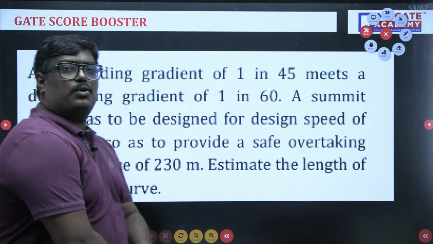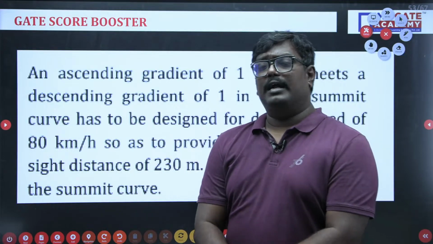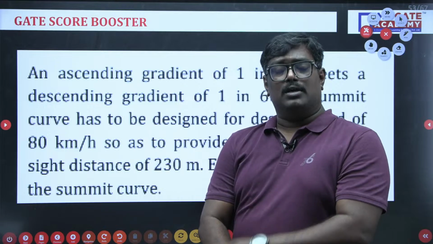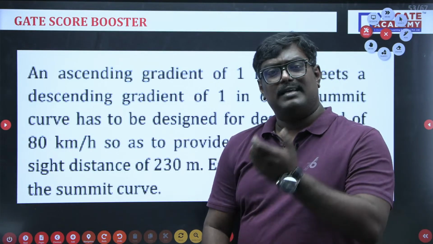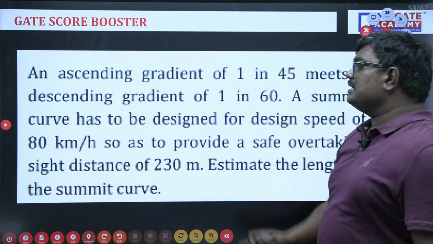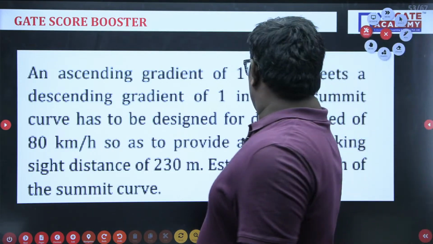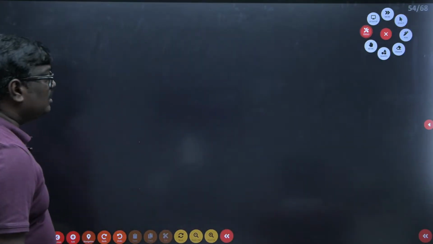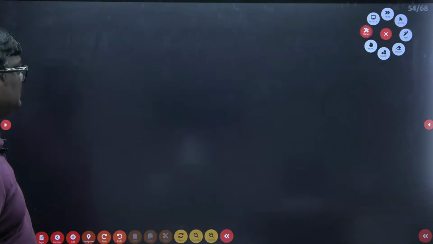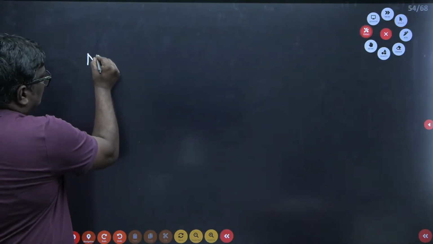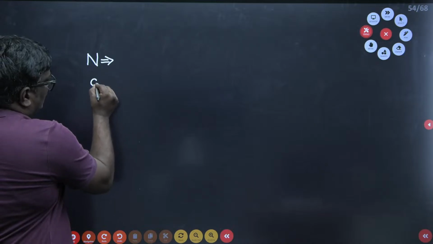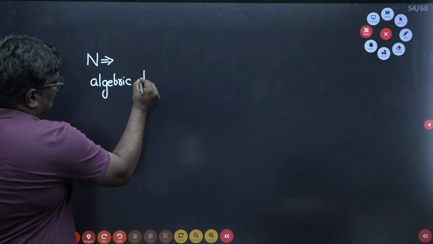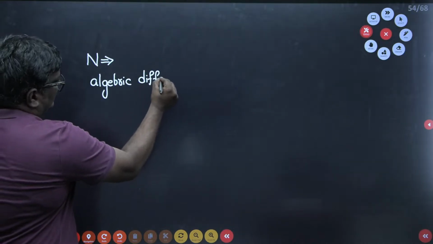So here we have a question: an ascending gradient, and remember, students, an ascending gradient will always be taken as a positive gradient, meets a descending gradient of 1 in 60. Velocity is 80 km per hour. What they have given in the question is 1 in 45 meets 1 in 60. So what is N here, sir? N is defined as the algebraic difference in grades.